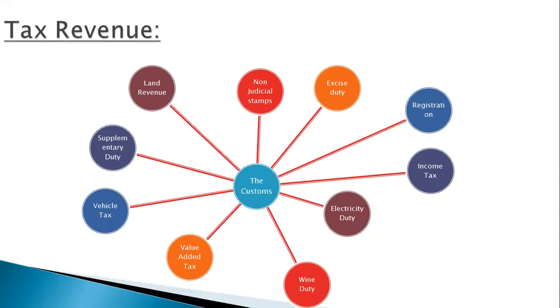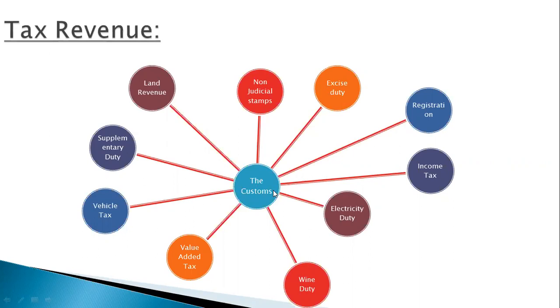Now I'm going to discuss tax revenue. What are the sources of tax revenue of the government? Look at the diagram carefully. In the middle, I have written the first source, that is customs. In tax revenue, the first item is customs. What is customs? A tax which is imposed on the exported and imported goods of the country is called customs. That means the tax which is imposed on export and import goods.